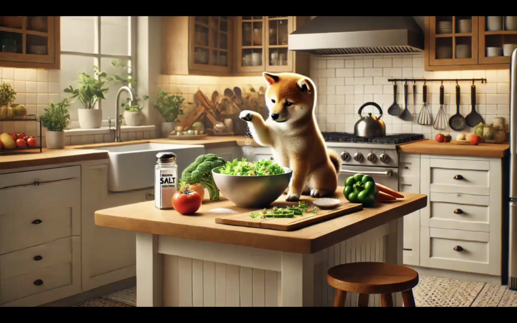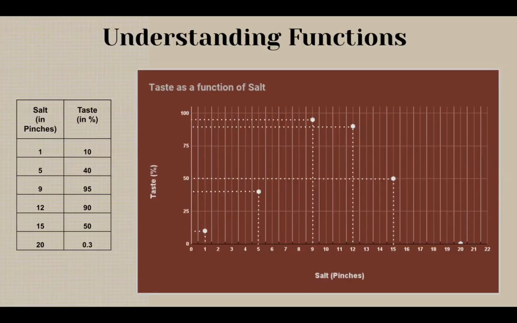So here in front of the puppy is a salad bowl. And as you can see, the pup is trying to add salt to the bowl. Now the puppy has no idea how much salt is the perfect amount of salt for its human. So consider that it adds salt pinch by pinch and asks its human if the salad tastes good now. So the puppy is trying to learn math and wants to plot a graph of how the amount of salt changes the taste of the salad.